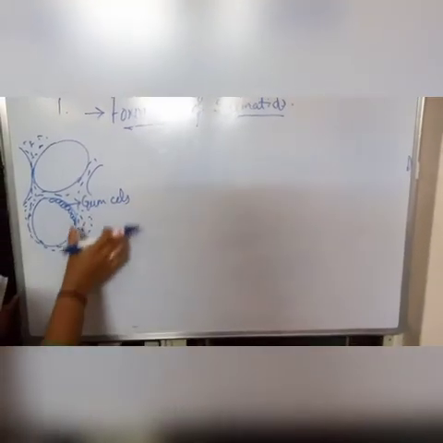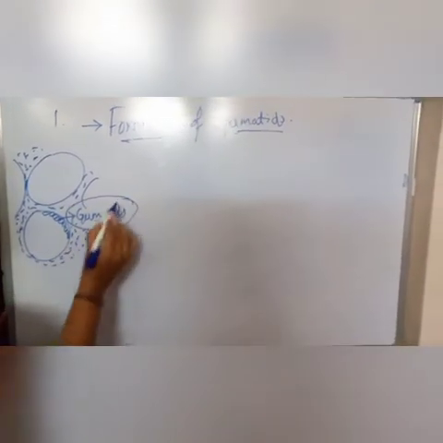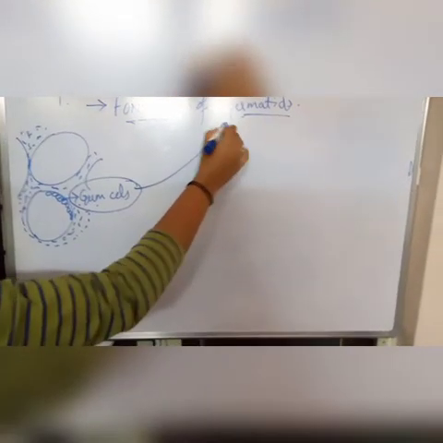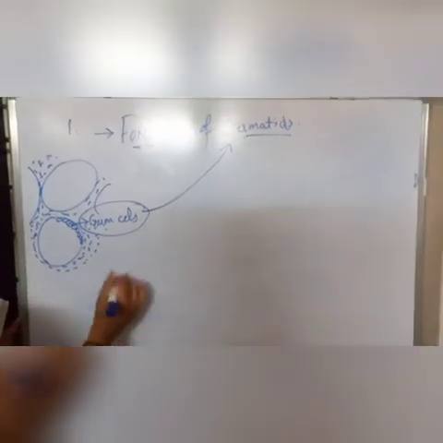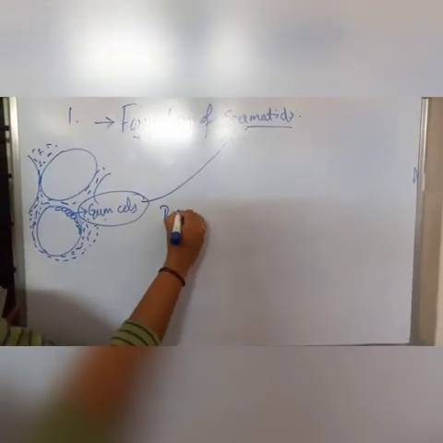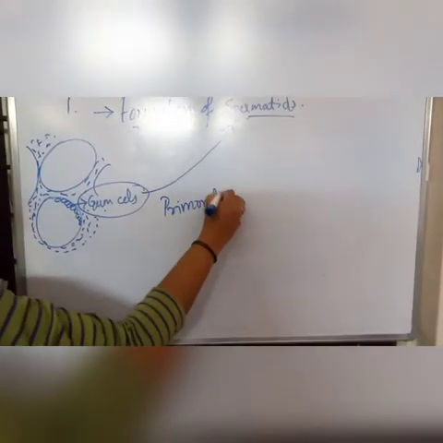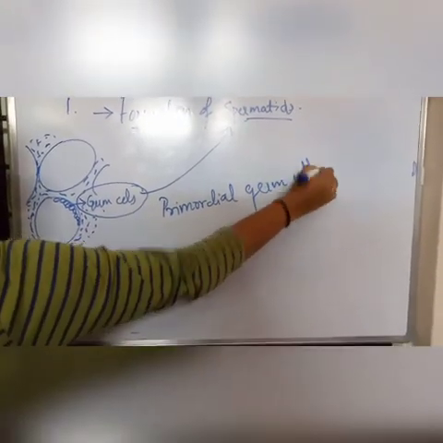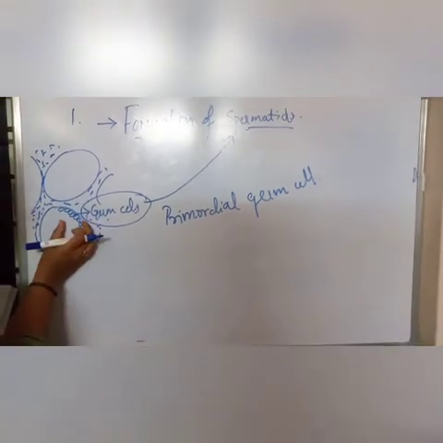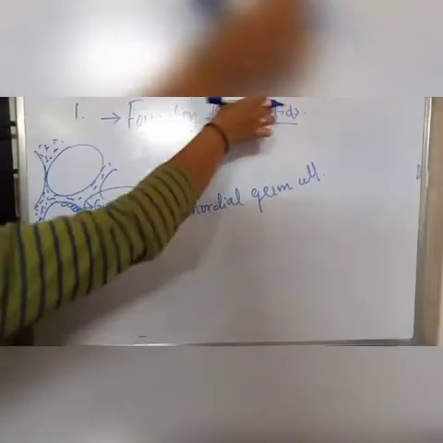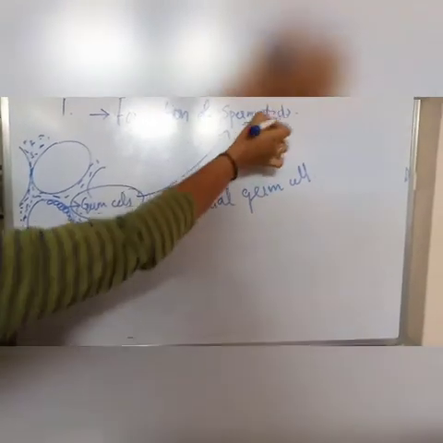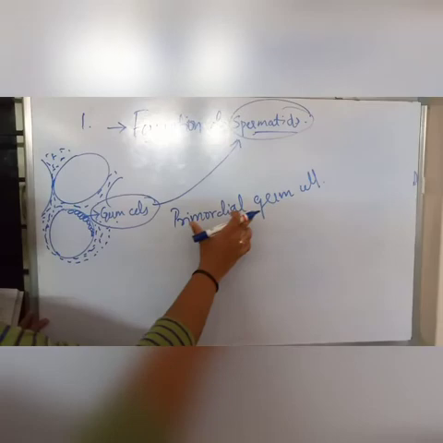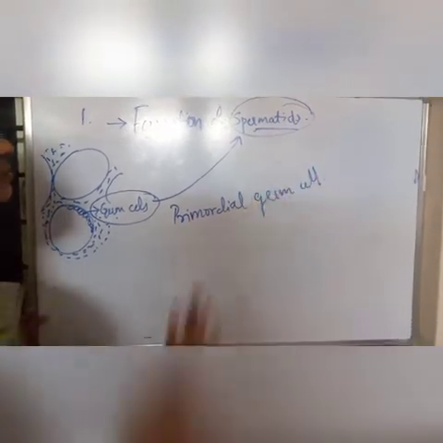The germ cells which undergo spermatogenesis and develop into spermatids are known as the primordial germ cells.